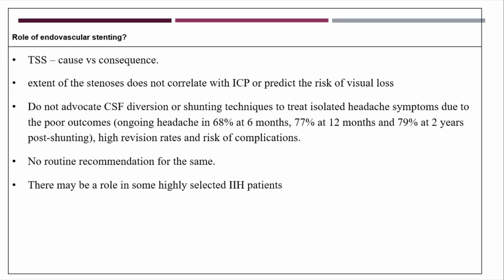So what are the controversies? The main controversy is whether to do a diversion procedure or a stent. Both have equal advantages and disadvantages. Do not advocate CSF diversion or shunting techniques to treat isolated headache symptoms alone, because the patient can have a poor outcome. Ongoing headaches can be present in 68% at 6 months, 77% at 12 months, and so on. So there are no routine recommendations for the same, and there may be a role in highly selected patients only.